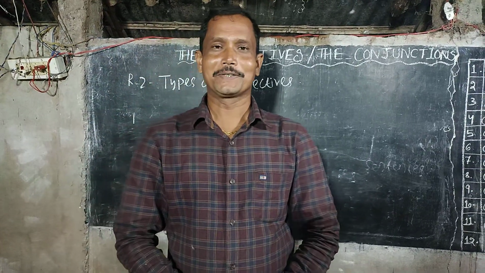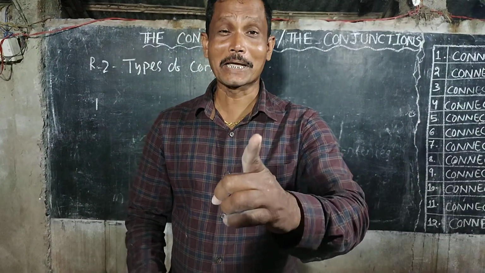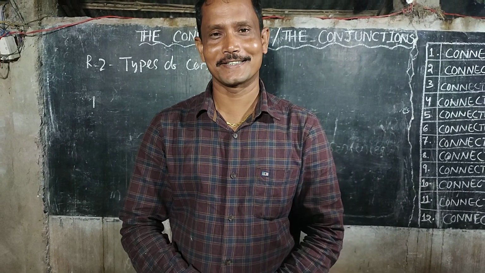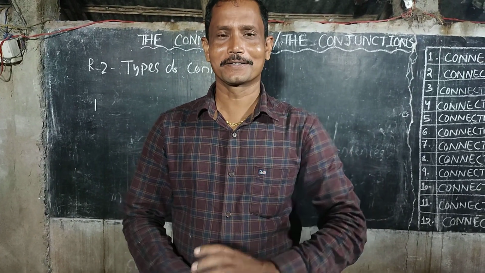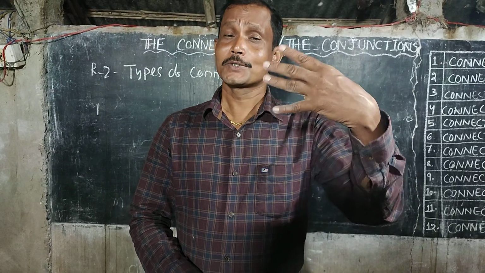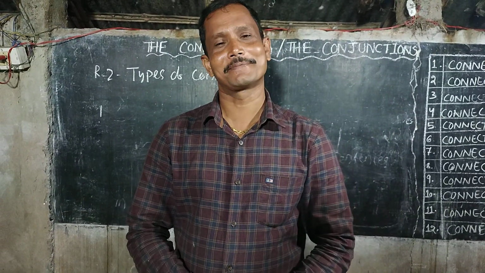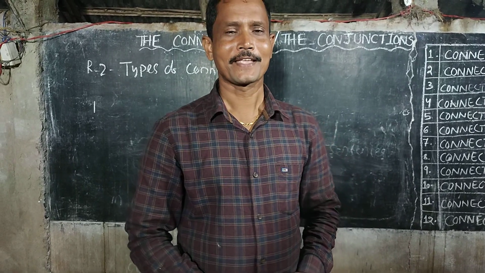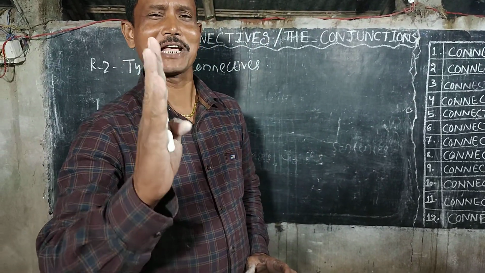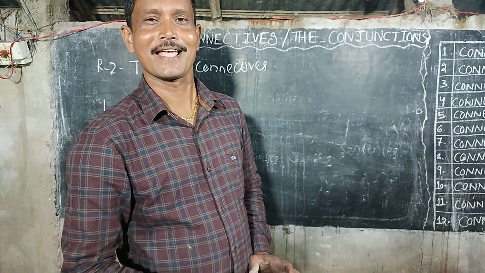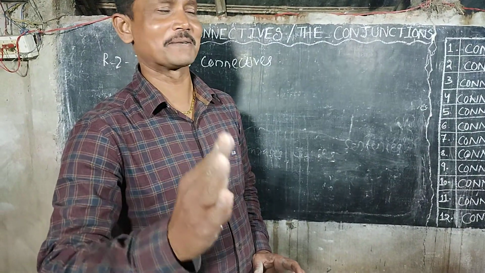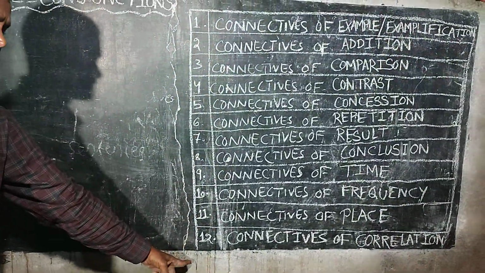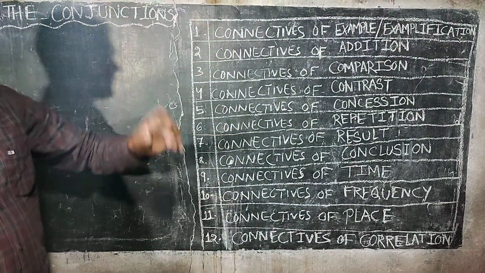Rule number 2: types or classifications of connectives. There are various types of connectives, but mainly we can say there are 12 types of connectives. And what are the 12 types of connectives? 1, 2, 3, 4, 5, 6, 7, 8, 9, 10, 11, 12.